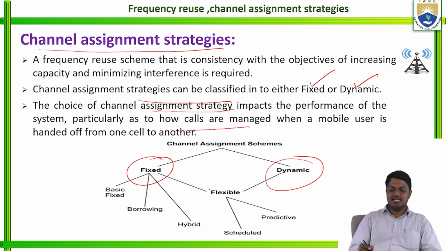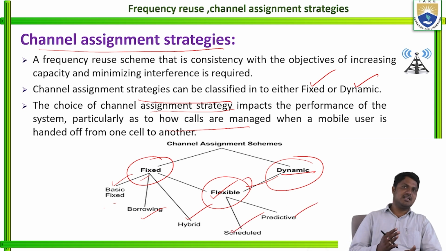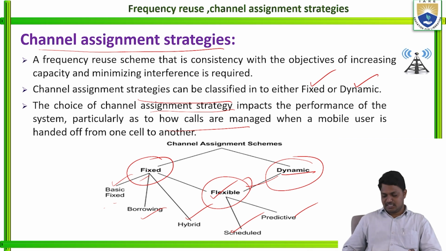The channel assignment schemes are fixed and dynamic. Fixed again has basic fixed, borrowing fixed, hybrid fixed, and flexible fixed. Dynamic is the flexible dynamic, which again carries scheduled and predictive schemes. We will see what fixed and dynamic channel assignment are now.